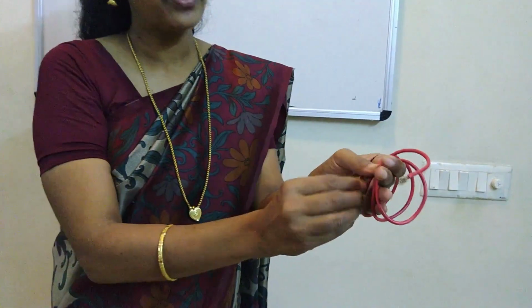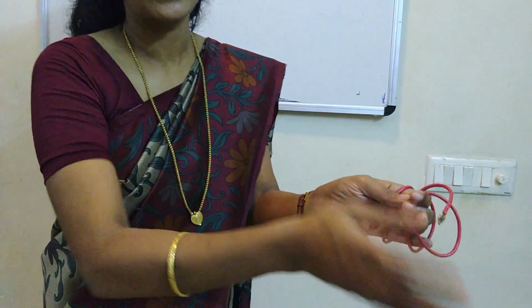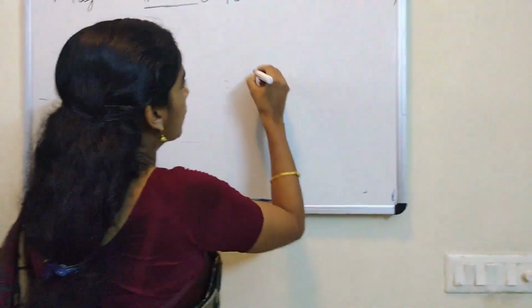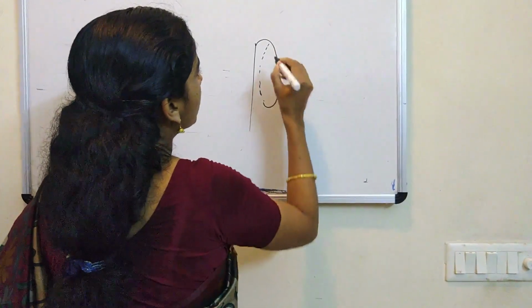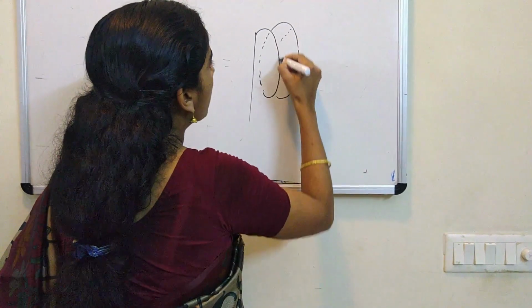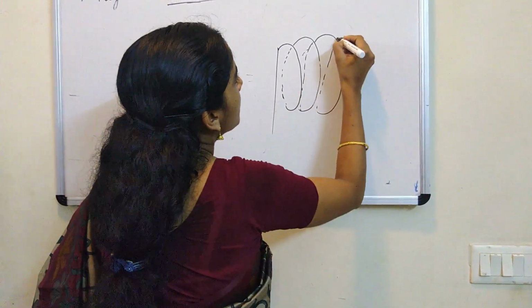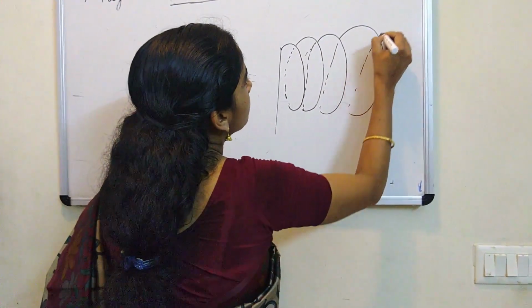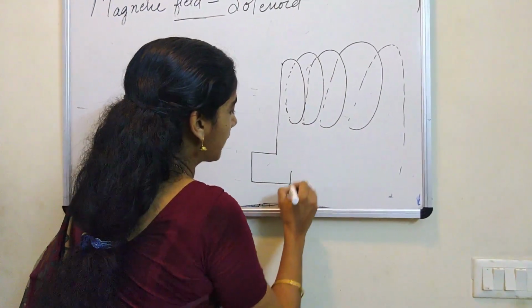Okay, so from both the ends of this solenoid, there are two ends. So what are these two ends for? For giving the supply. So I am going to draw it now on the board. The solenoid we represent looks like a highly coiled spring. And inside here you can show a dotted part that goes inside, and then the solid part which we see outside. This way you can draw the solenoid in the exam.